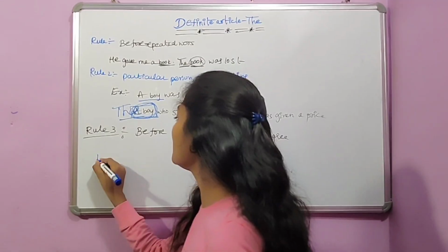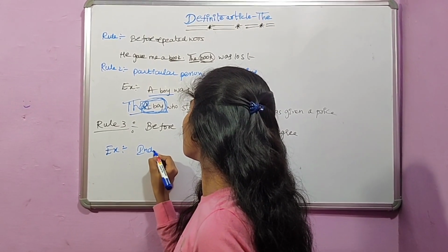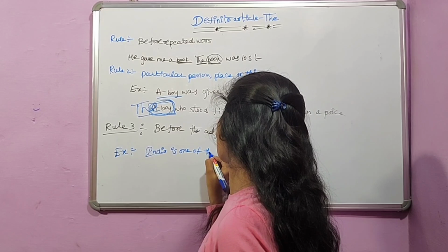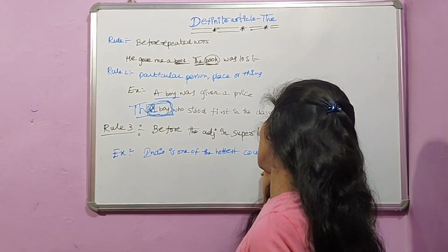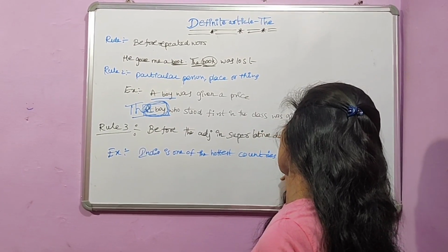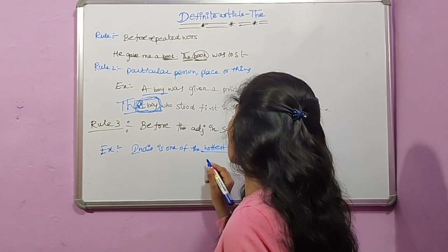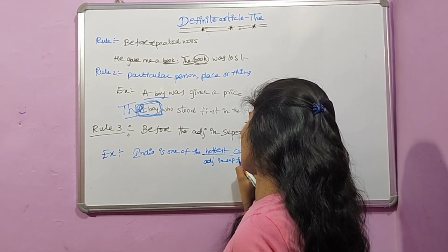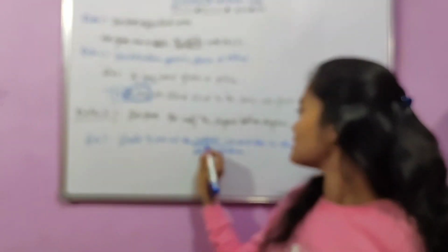For example, India is one of the hottest countries in the world. Here if you observe, the hottest is the adjective in superlative form, right? Therefore, we use the article before this adjective.